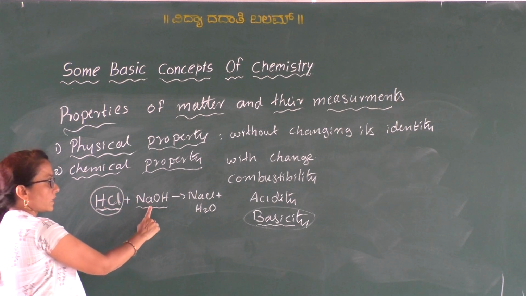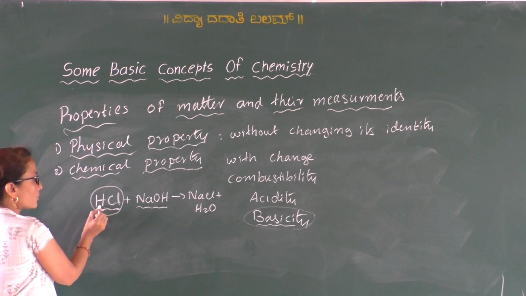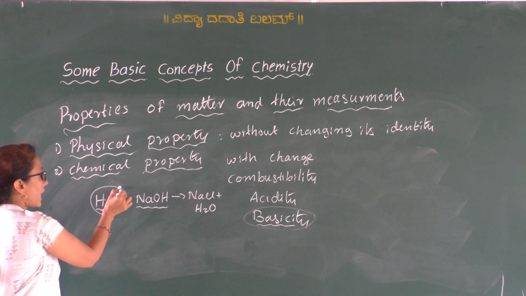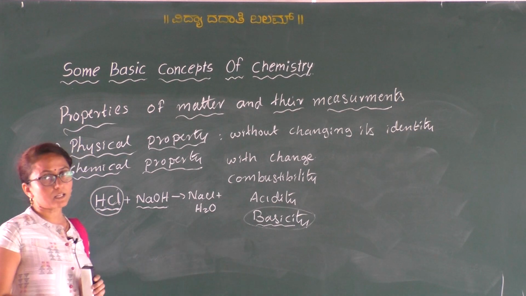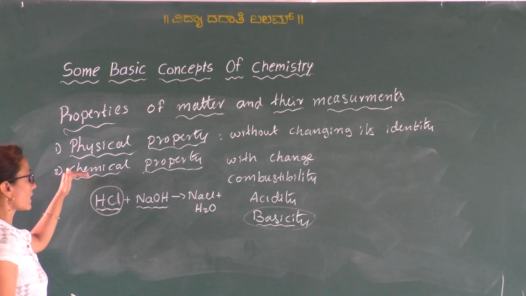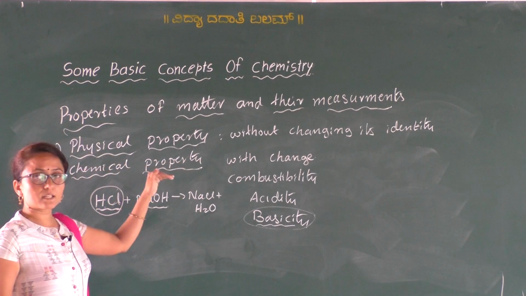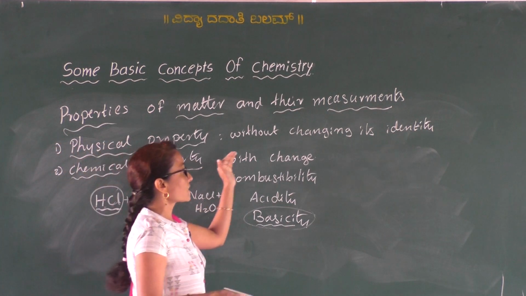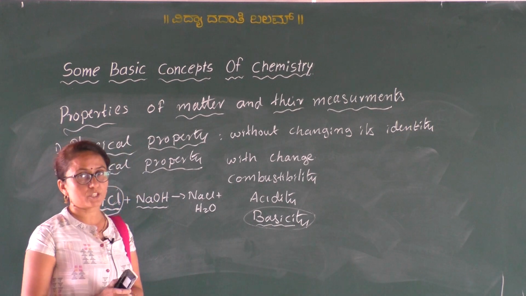But when sodium hydroxide reacts, it forms NaCl. So the composition changes from HCl to NaCl. So it loses its identity. It loses its identity and its chemical composition. Then it is known as what? Chemical property. So chemical properties are those which can be observed or measured by changing its identity or the chemical composition. Clear?